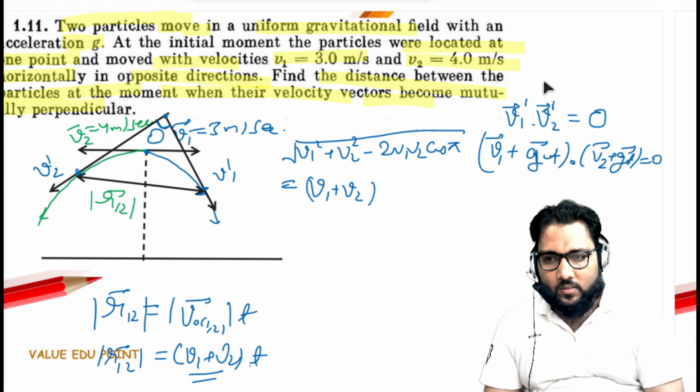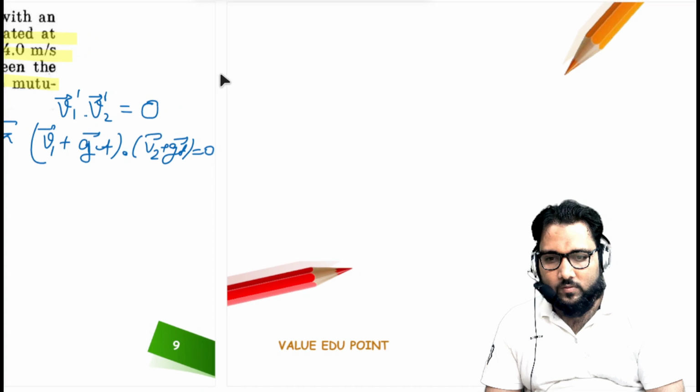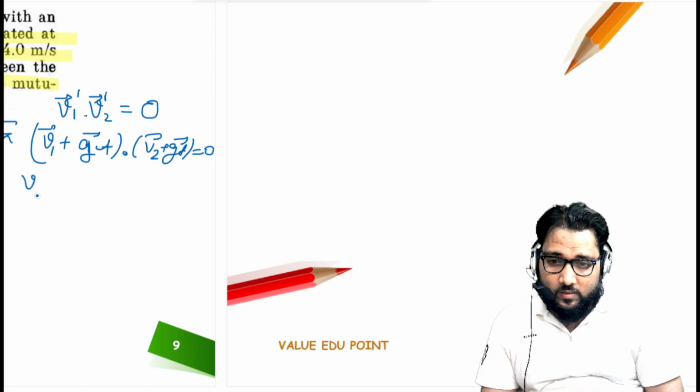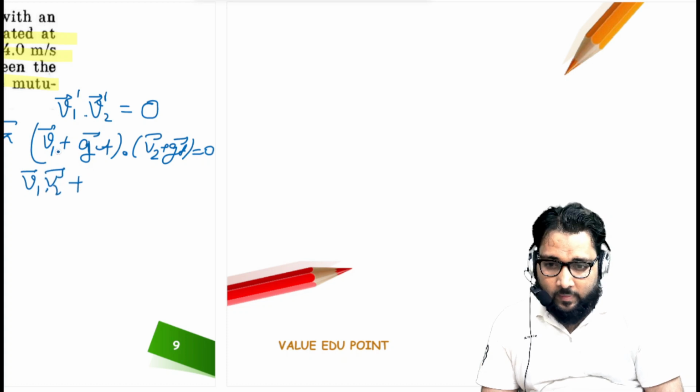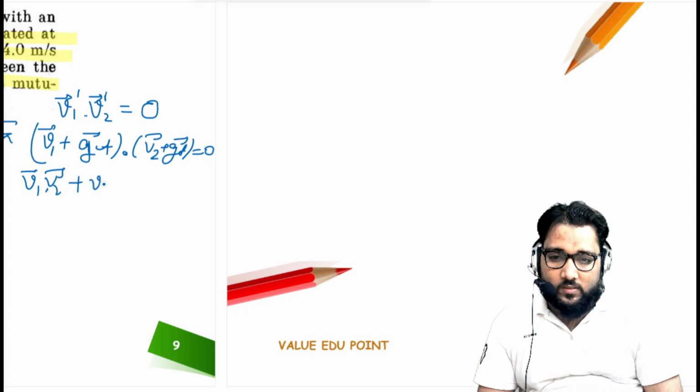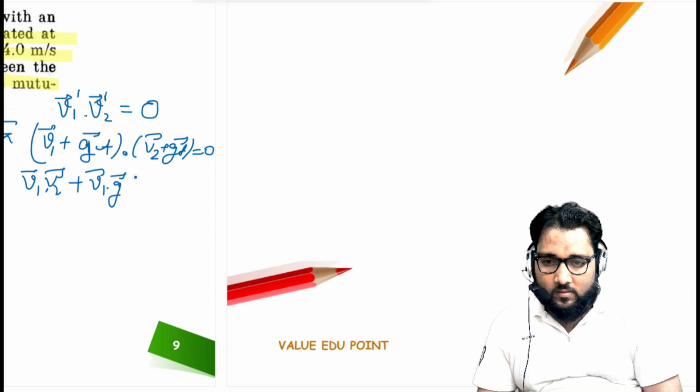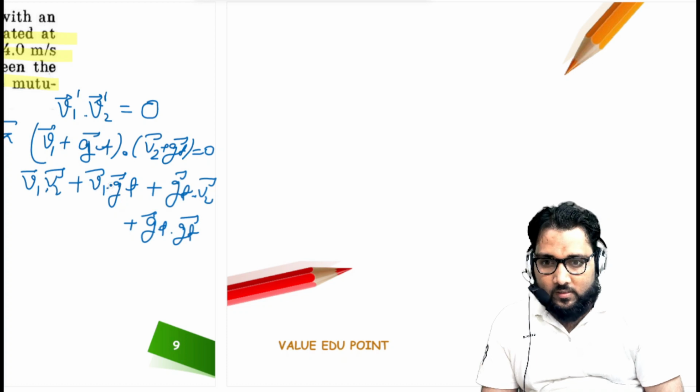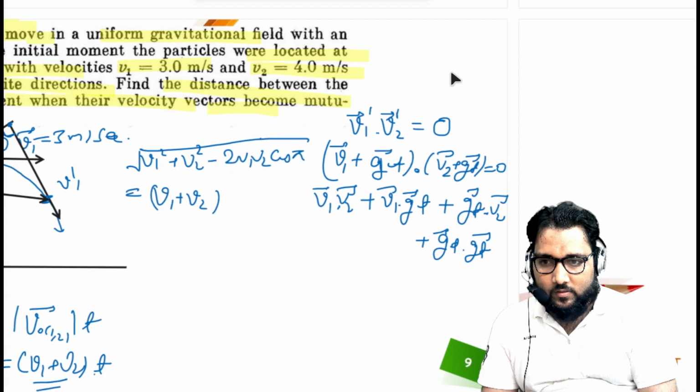Is it okay, guys? Now when you solve this further, we multiply term by term: v1 dot v2, plus v1 dot g into t, plus again g t dot v2, plus g t dot g t. Now look at the diagram.